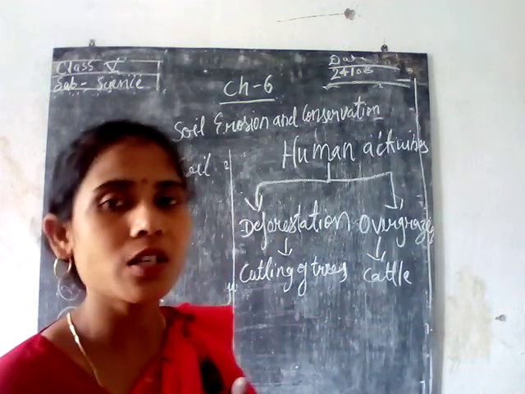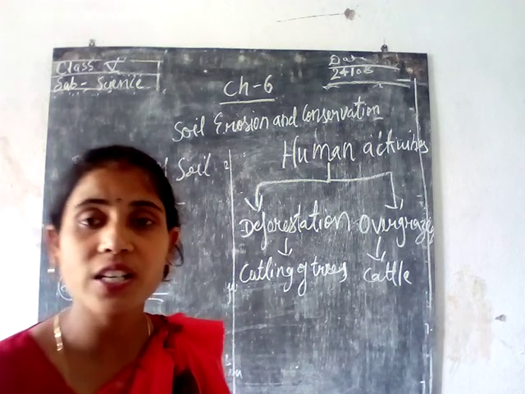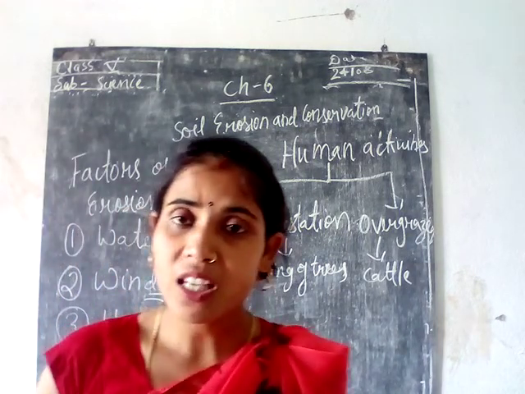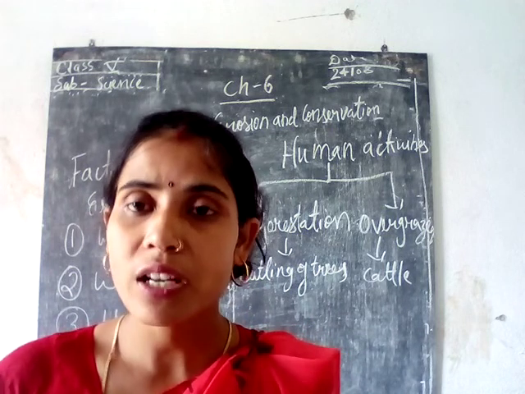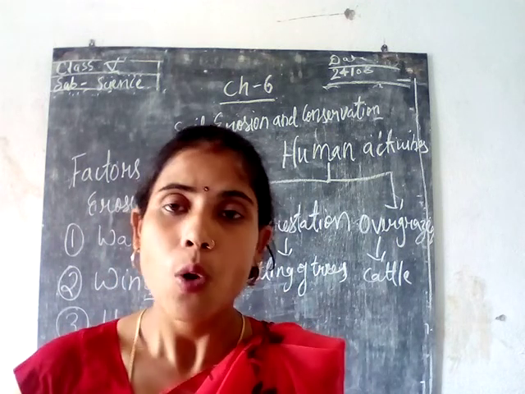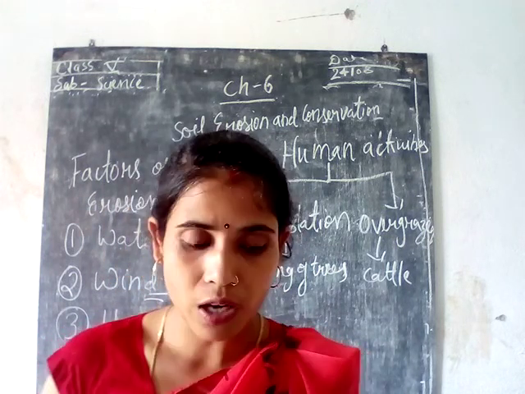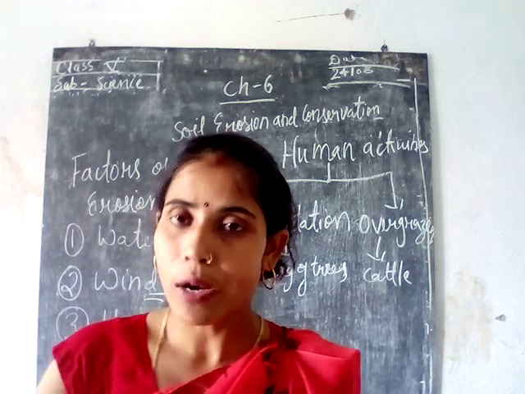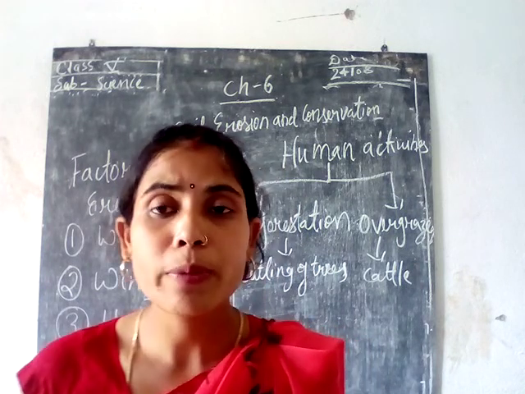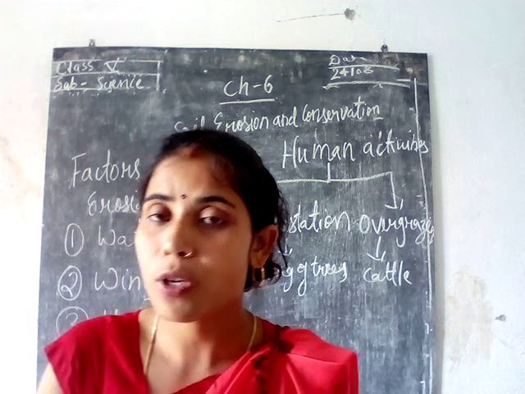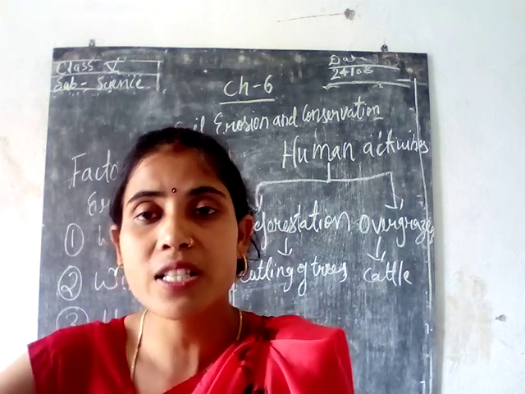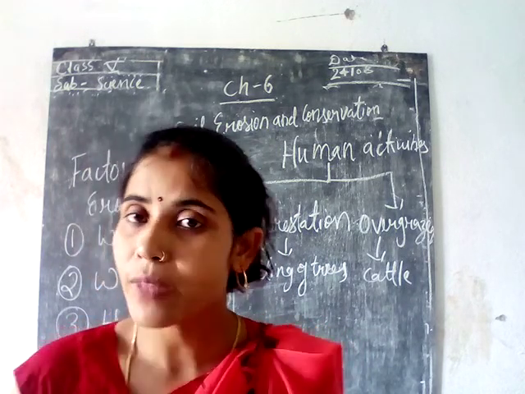And when we cut down the trees over a large area, we are making the soil very loose, and then whenever a factor like wind, water, or heavy rainfall comes, the soil will be removed easily from that area, and it will become a factor of soil erosion, because the plants used to hold the soil in that area.